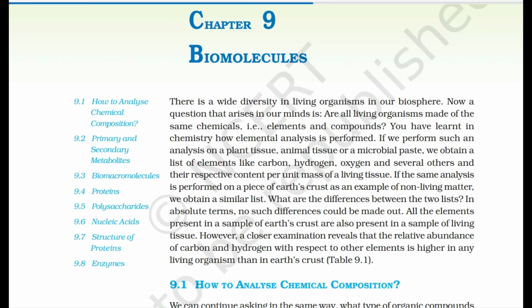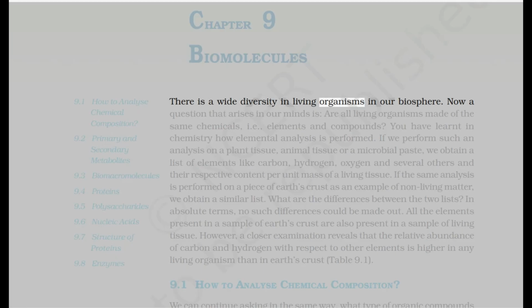Chapter 9, Biomolecules. There is a wide diversity in living organisms in our biosphere. Now a question that arises in our minds is, are all living organisms made of the same chemicals, i.e., elements and compounds? You have learnt in chemistry how elemental analysis is performed. If we perform such an analysis on a plant tissue, animal tissue, or a microbial paste, we obtain a list of elements like carbon, hydrogen, oxygen, and several others and their respective content per unit mass of a living tissue.